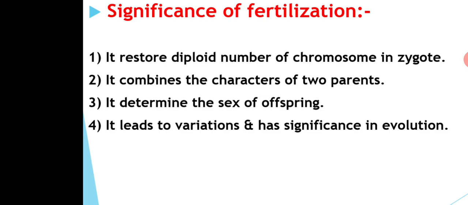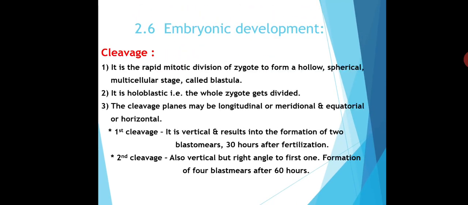By this process, the characters of two different parents are combined. Fertilization can determine the sex of offspring. Fertilization process leads to variation and it has a significant role in the process of evolution. Now we will see the embryonic development.